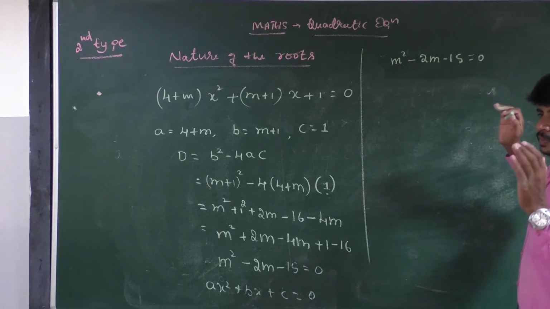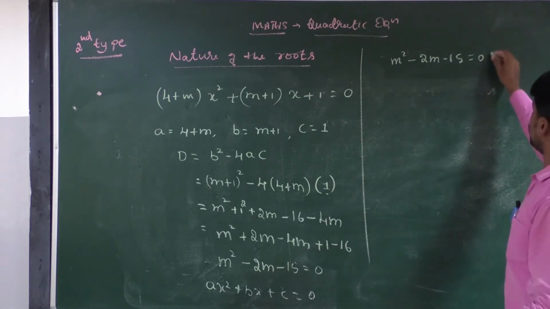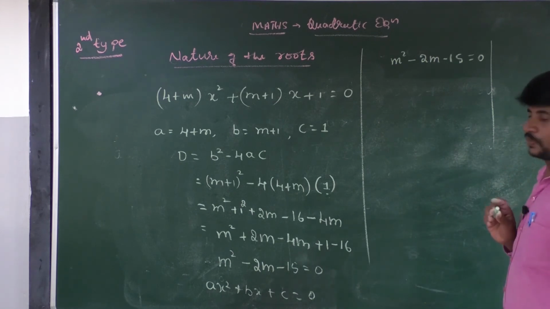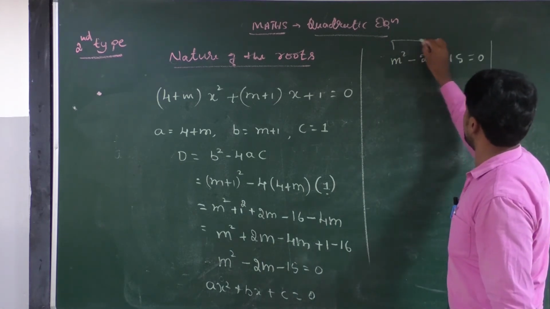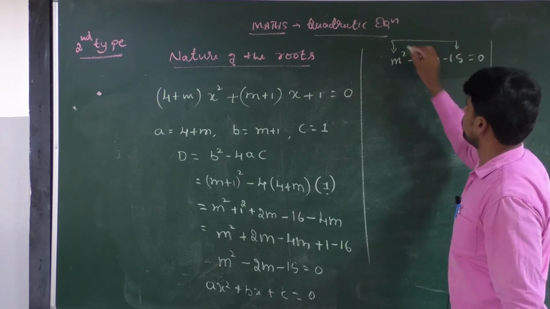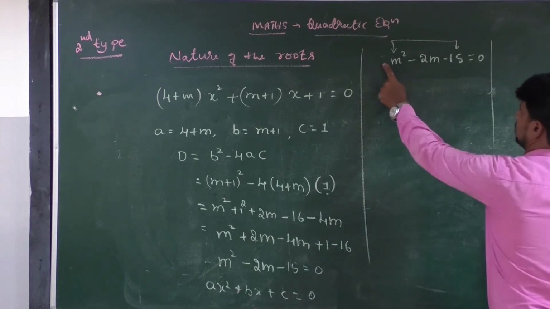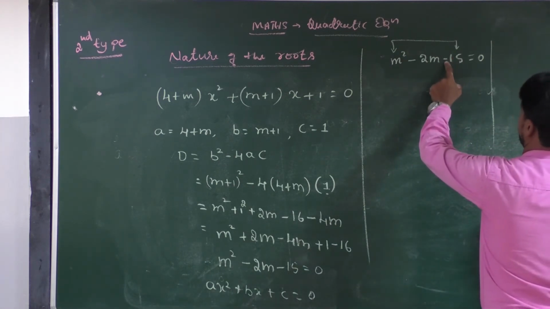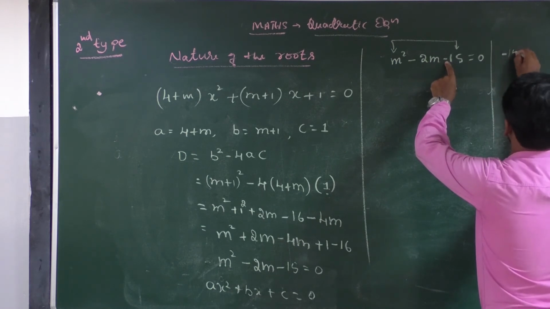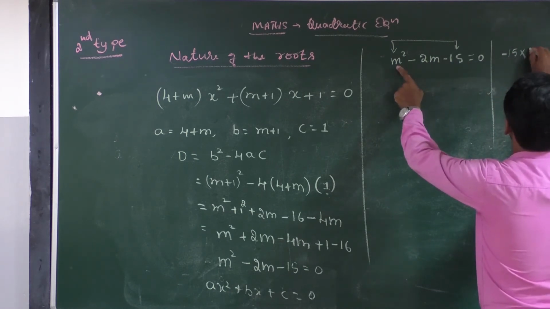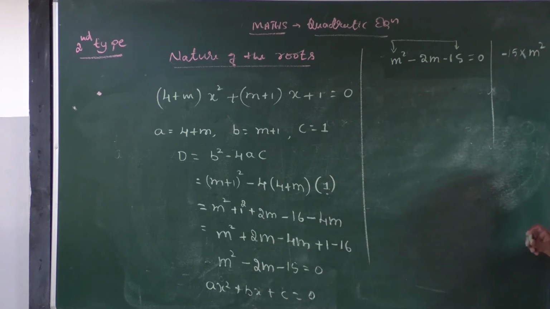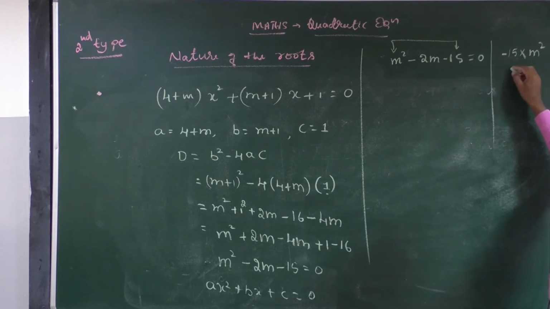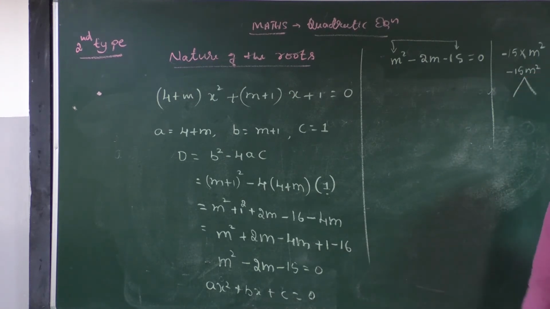How to do the factorization? The rules of the factorization are very simple. First, you have to multiply these two with the symbol. M square has a positive sign and 15 has a negative sign. Then you have to multiply these two. 15 into m square, 15 into m square. Then it becomes minus 15 m square. This is the first step in the factorization.